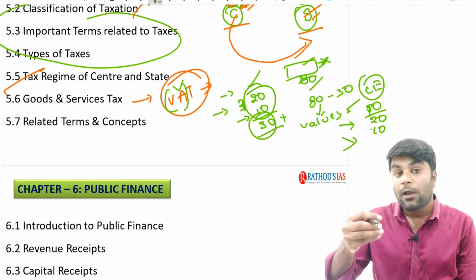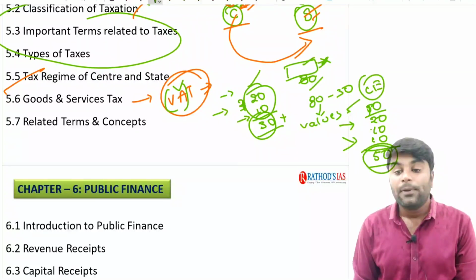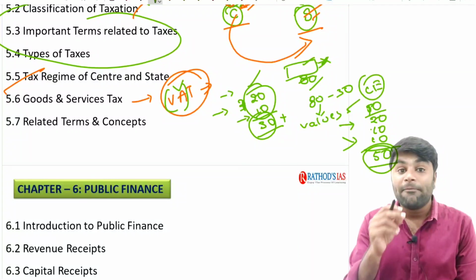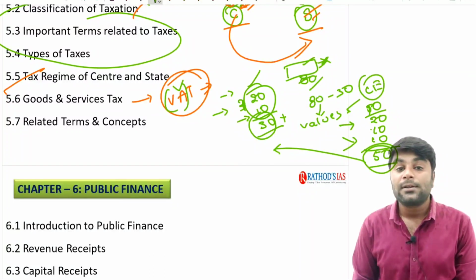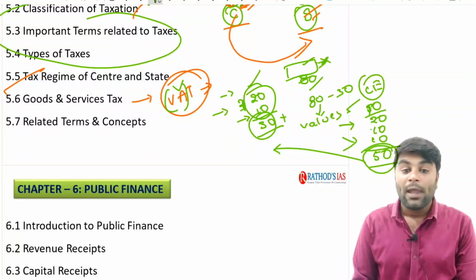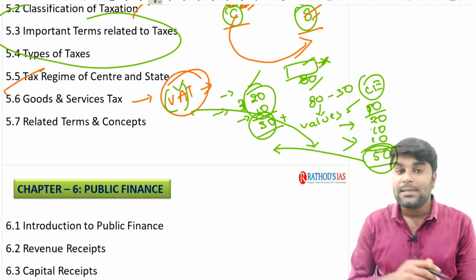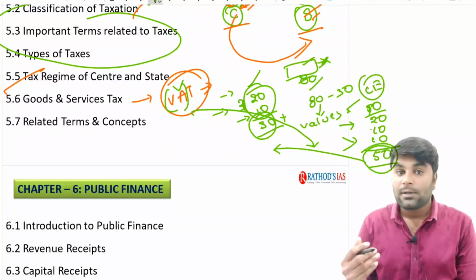All those will also be imposed on that particular product. Say it accounts to 10 rupees. Finally, the total value became 50 rupees, and this amount is called the value added. Now if a tax is imposed as a percentage on this value added, we call it value added tax. In such an easy way, we are going to discuss all those concepts.